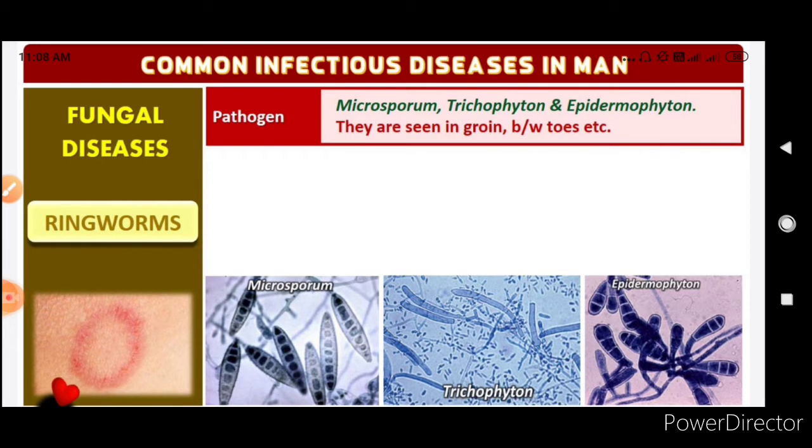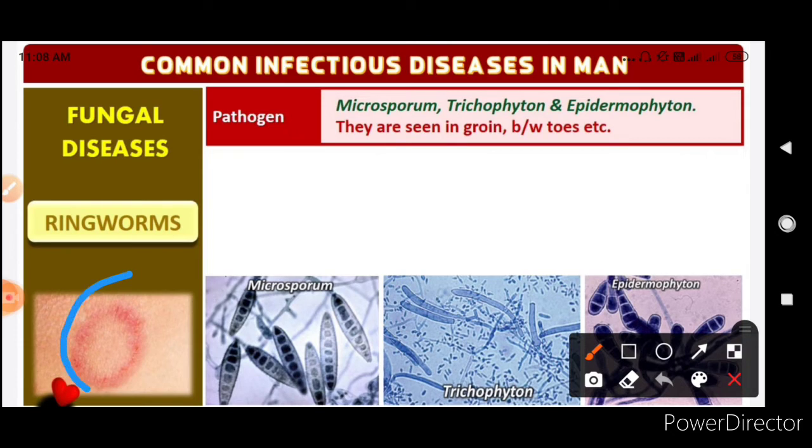So the genera causing ringworms are Microsporum, Trichophyton, and Epidermophyton, and the characteristic is that a coin-like structure will be formed, and it will get wider and wider.